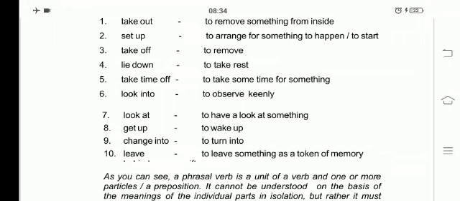Tenth one, leave, means to leave something as a token of memory or gift.